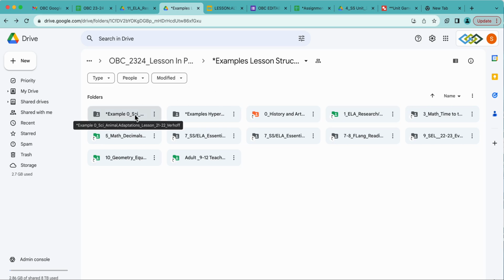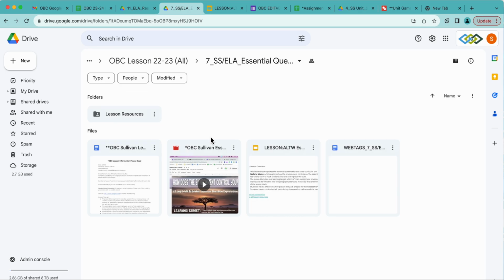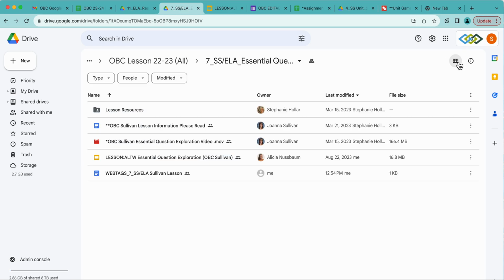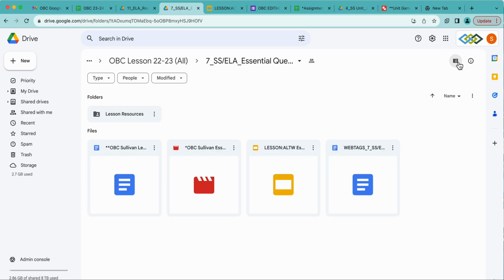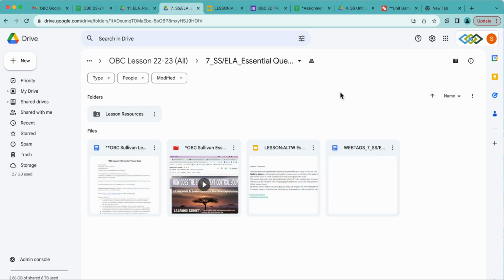Now, what I want to talk about are these lessons that we have under the example lesson structure folder. This is how we would like the initial folder, when you click into your lesson folder, to look. So if I click into this lesson folder, we want it to be in grid view. Just looking over here, it could be in list view. And if you work best in list view, go ahead and do that, not a problem. But when we hand it in and we're done in March, we'd like it to be in grid view. And again, that's right over here.